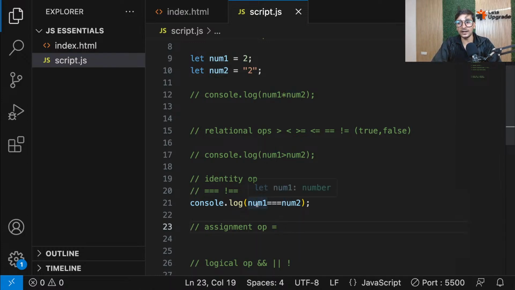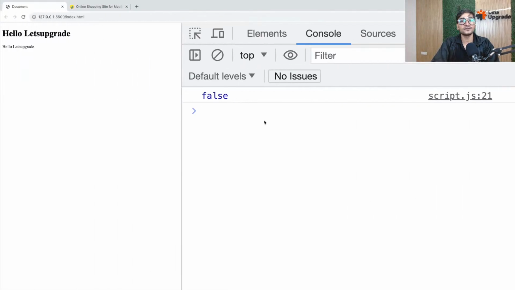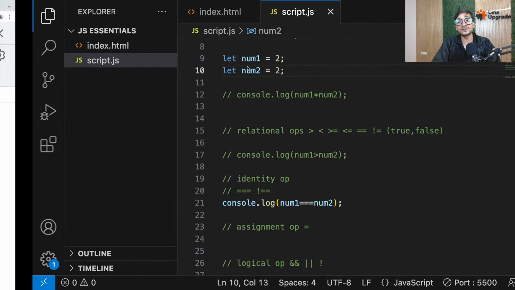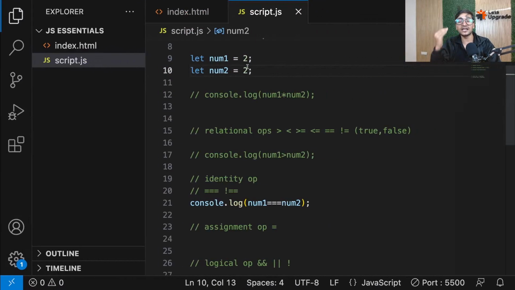Now you can see num1 is a number and num2 is a string, and according to triple equal to, they can't be compared. That's why you'll get false. Only if both of them are numbers will it give you the correct output. So that's what triple equal to is. It also checks that if the type is the same, then only it allows the comparison.